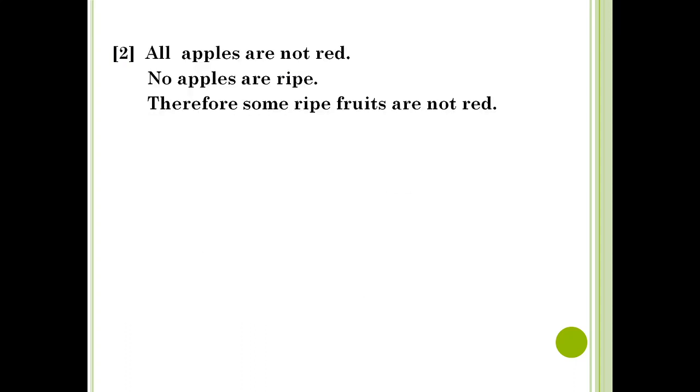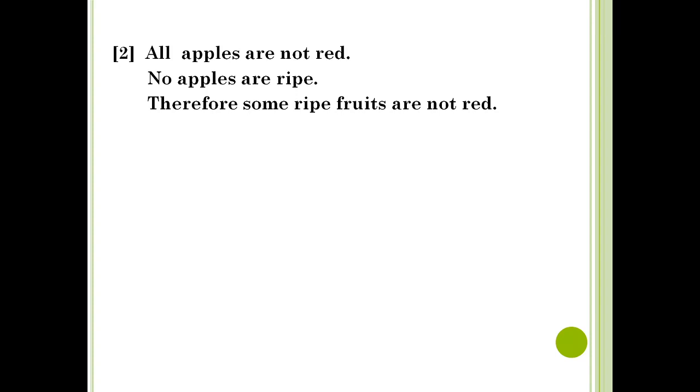Now we come to the second example. All apples are not red. No apples are ripe, therefore some ripe fruits are not red. This argument has 3 propositions, that is 2 premises and 1 conclusion. So obviously it is a categorical syllogism. Now we have to check whether this categorical syllogism is valid or invalid. Let us know how to find out the validity.